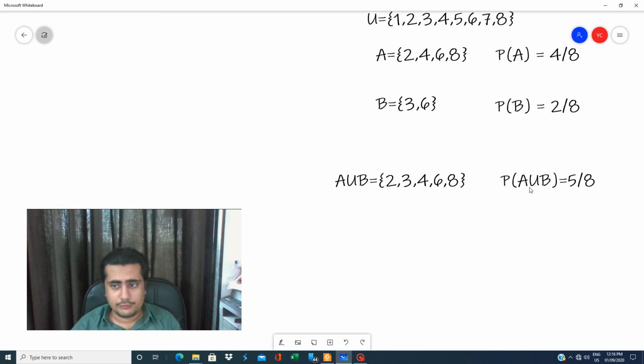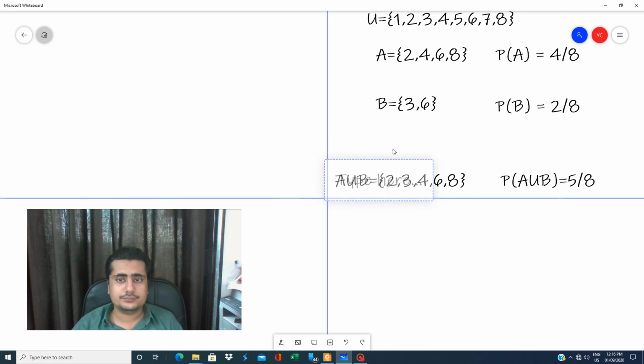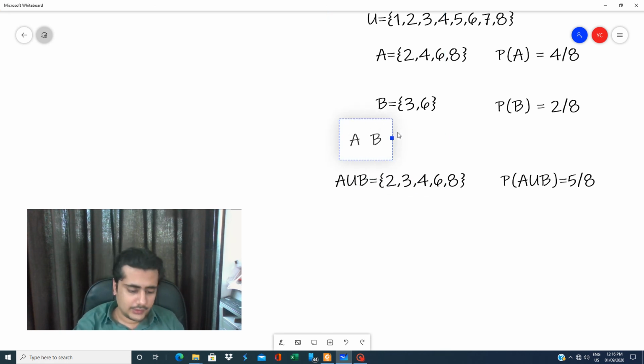So if you have to find the union, you compulsorily need to find the intersection. What is the intersection, sir? The intersection is 6.